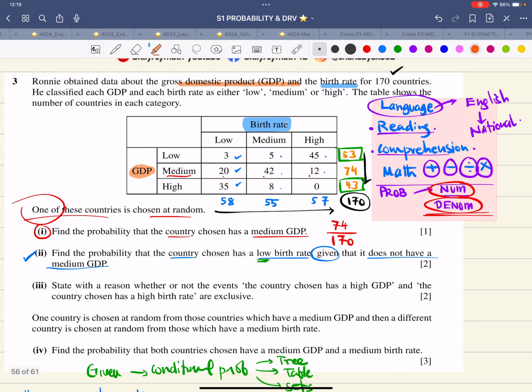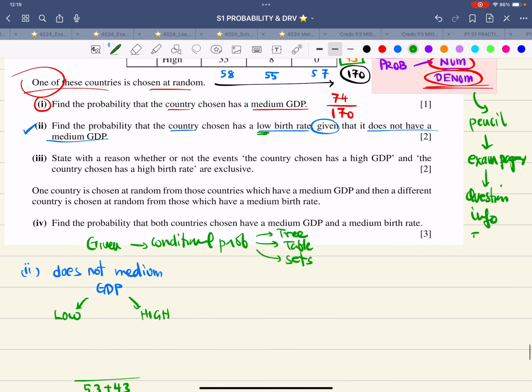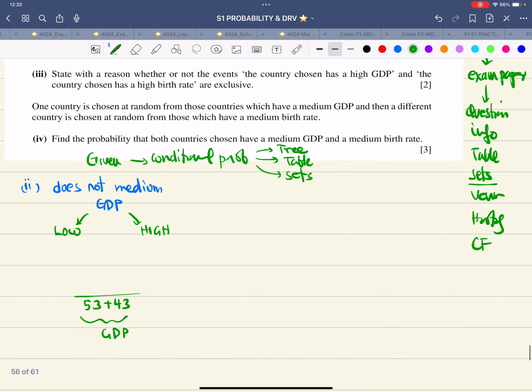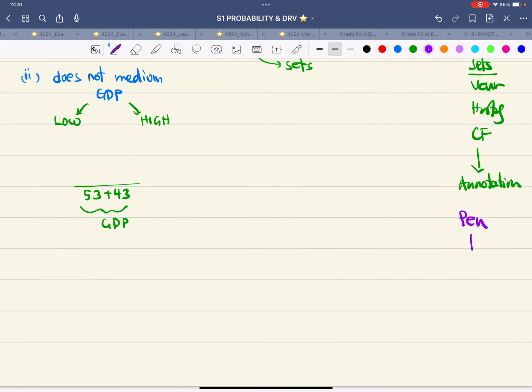So let me first erase something. Just hold for a second. Let me erase these extra dots. And that is why you should always work with a pencil when you are working on your exam paper. I'm talking about the question paper: any question, any info, any table, any sets or Venn diagram, maybe a histogram later on, maybe a CF curve. All the annotation has to be done using a pencil. The pen definitely has to be used for working, because it says so at the top of the exam paper.